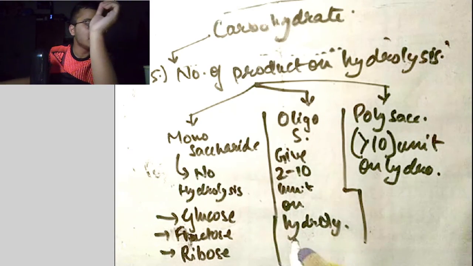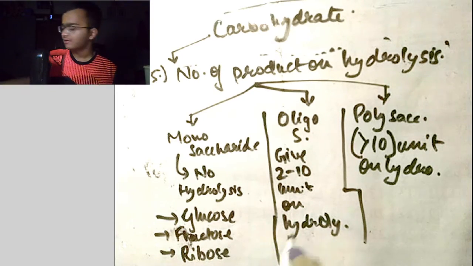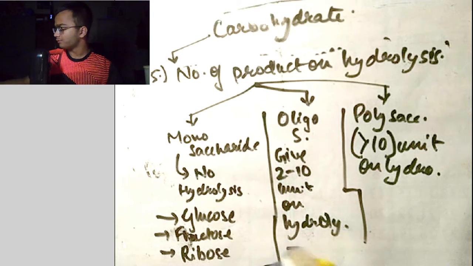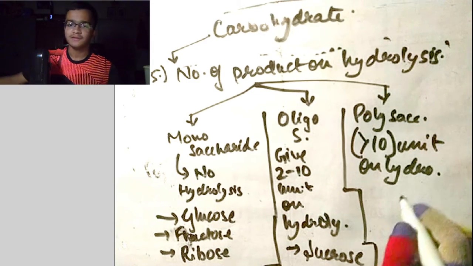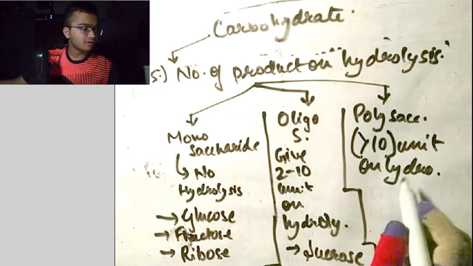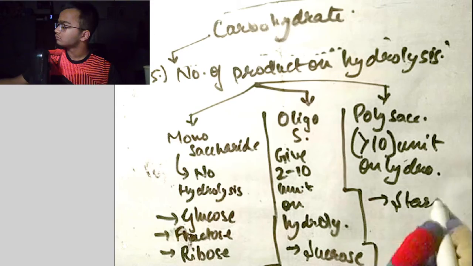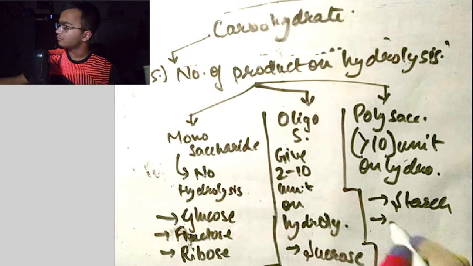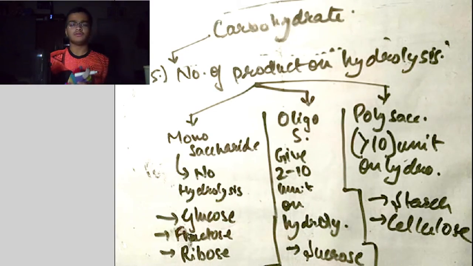Now under oligosaccharide we have sucrose and maltose, which are the disaccharides, right? Sucrose, okay, maltose, you remember, I'm not writing here because I have no space. And under polysaccharide there is starch, there is cellulose. Okay, so this was about the classification of carbohydrates.